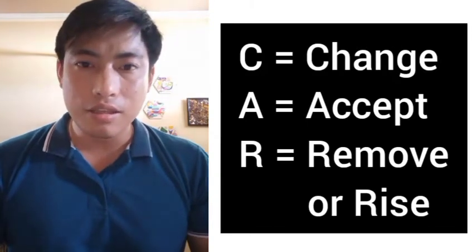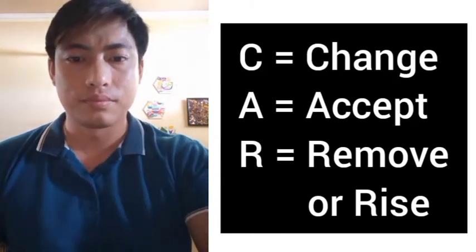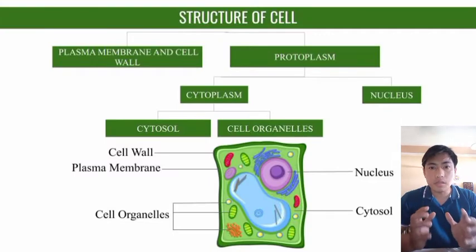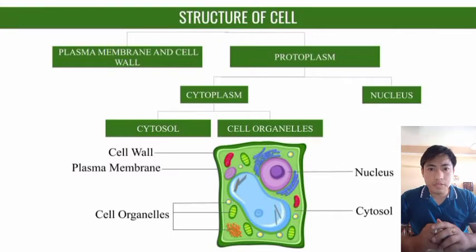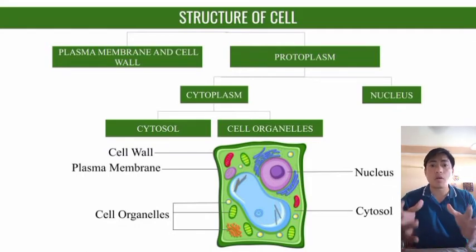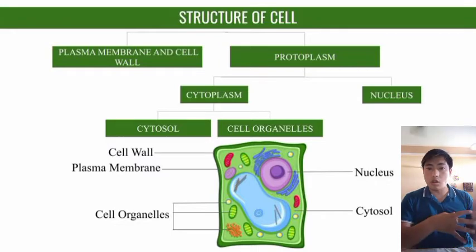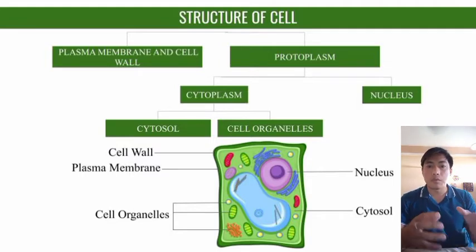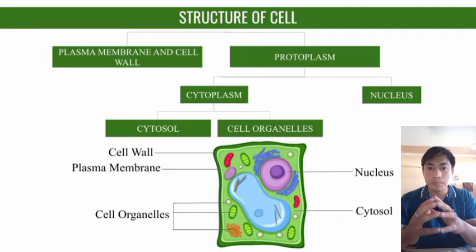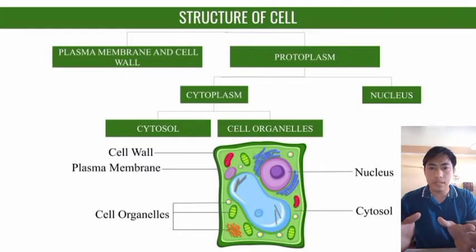So let's get started with today's lesson. Today's lesson starts with the structure of the cell. In the structure of the cell, we will be talking about the parts of the cell, which are majorly divided into the living part and the non-living part. The non-living part is the cell wall, which is present in plant cells. However, the living part is present in every living cell, that is the plasma membrane and the protoplasm.